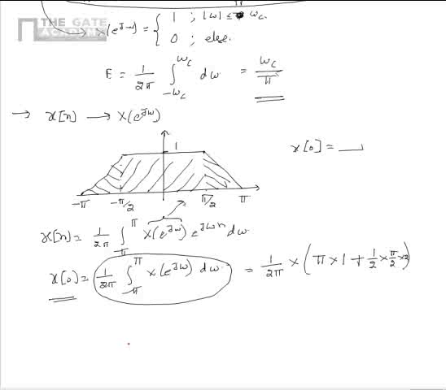From this we can say that the value of x of 0 is equal to 1 by 2 pi multiplied by 3 pi by 2, which upon simplification becomes 3 by 4. So from this we can say that the value of x of 0 is 3 by 4.